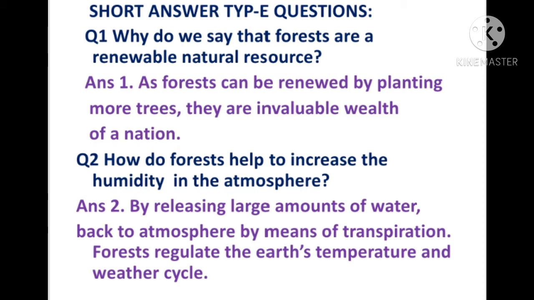Now question 2. How do forests help to increase the humidity in the atmosphere? By releasing large amounts of water back to the atmosphere by means of transpiration. Forests help to increase the humidity because they release water vapor by the process of transpiration. And forests also regulate the earth's temperature and weather cycle.